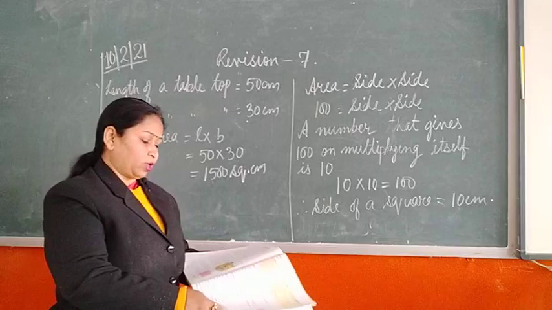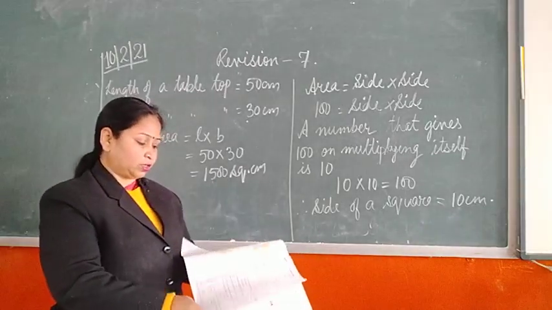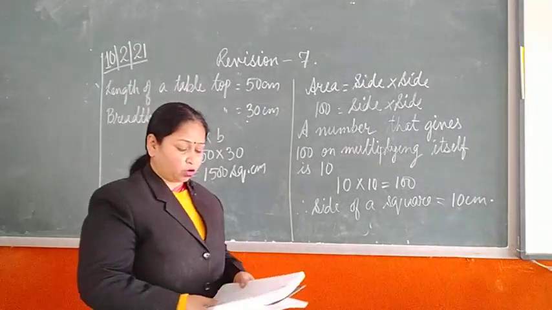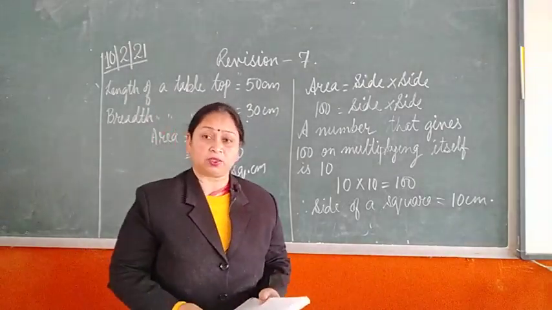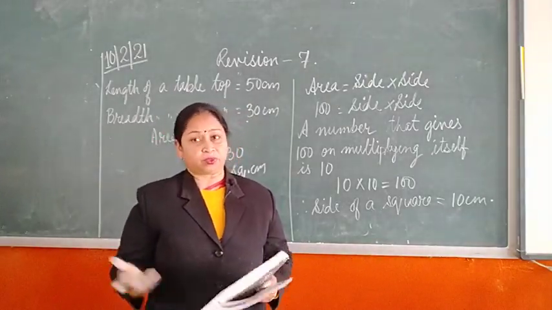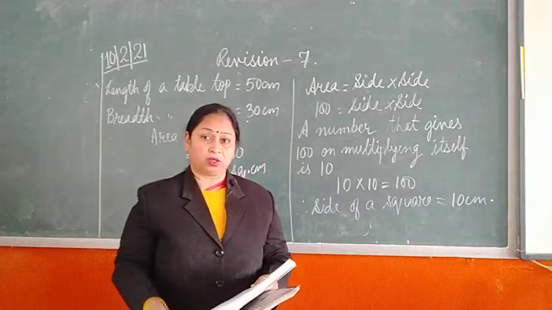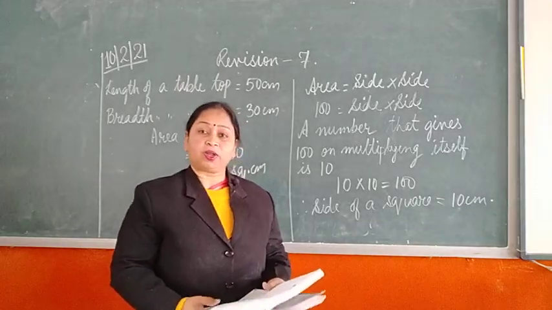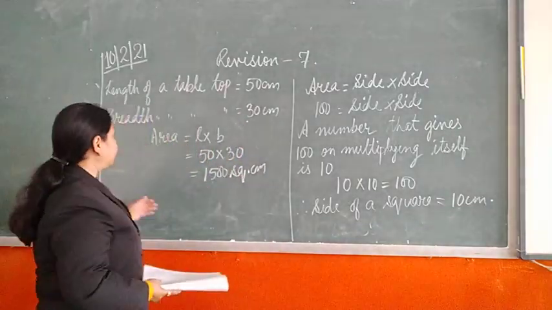I have written over here. The third question I have not written, it is an easy one. I will just discuss it. The length of a tabletop is given 50 centimeter, breadth is 30 centimeter, find its area. Again a straightforward question. Length is given, breadth is given, area you have to find out. Simply you have to put up the formula and get the answer.